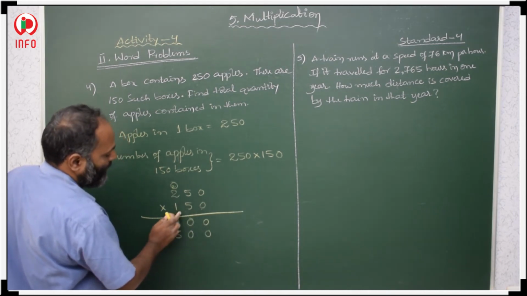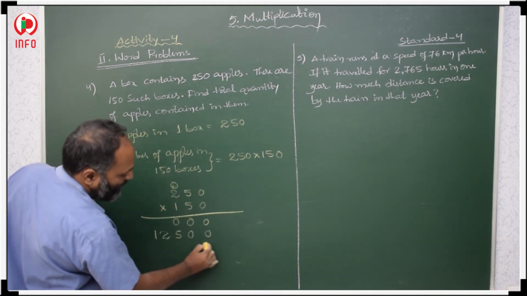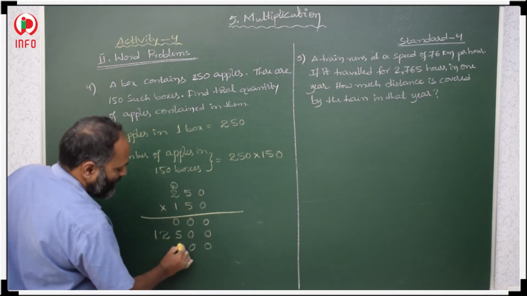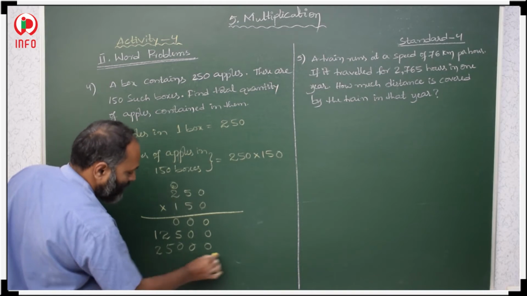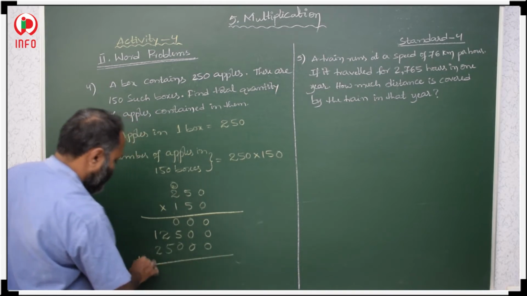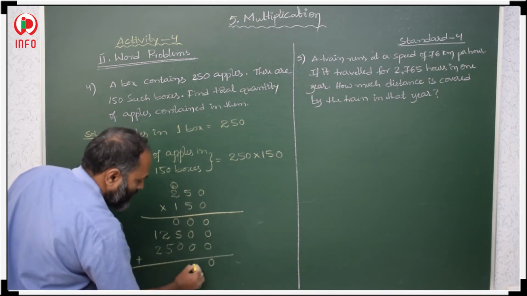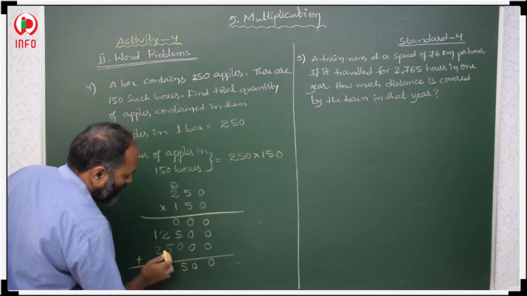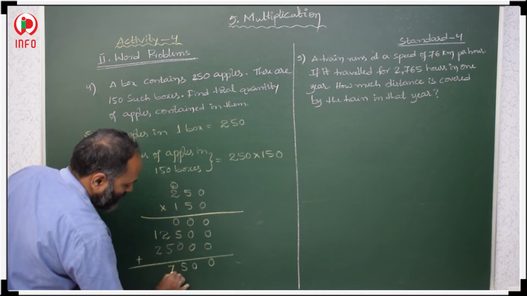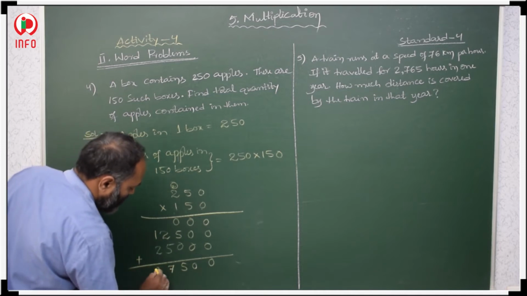Then 1 is in hundreds place, so 2 zeros we have to take. 1 zeros are 0, 1 5s are 5, 1 2s are 2. Now, add 0, 0, 0 plus 5, 5, 5 plus 0, 5, 5 plus 2, 7, 2 plus 1, 3,